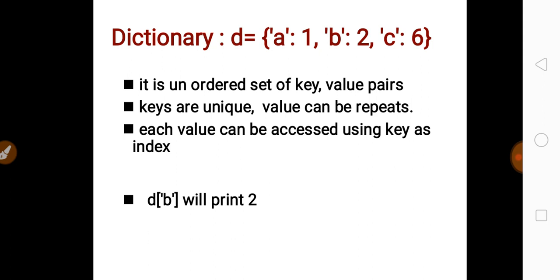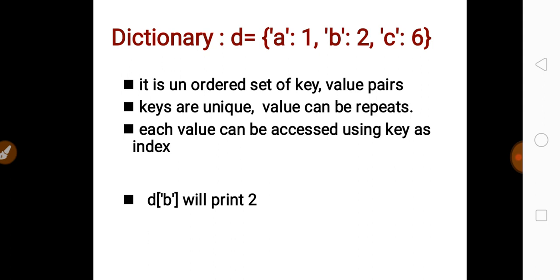That means one key and value represent a single element, and it is an unordered set of key-value pairs. That means you cannot access any element as we have seen in the list or string. A dictionary has its own index known as a key. If you want to access any value, you must give a key as an index.